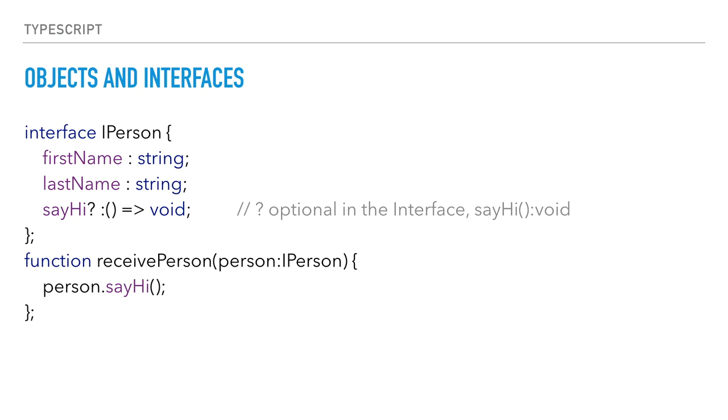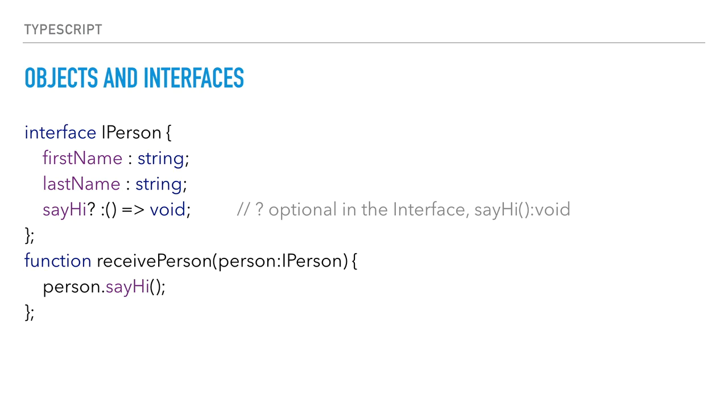This kind of smiling face, remember, is a fat arrow with the parentheses, so this is a function. And what is nice to see here, because it's the first time that we see this in this masterclass, is the question mark. The question mark says that this function is optional. So we can define a person without the say hi, and we don't have any problem.